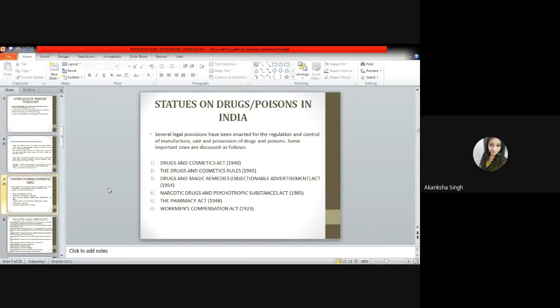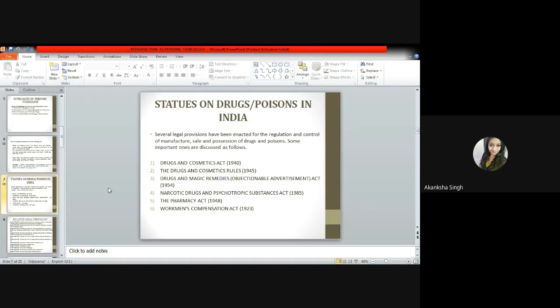According to this act, no person shall import or manufacture for sale, stock, exhibit for sale, or distribute any patent or proprietary medicine unless it is displayed on its label or container either the true formula or a list of ingredients that are contained in it. So the offences punishable under this act shall be tried only by a magistrate of the first class.